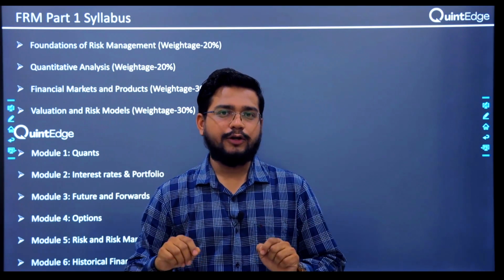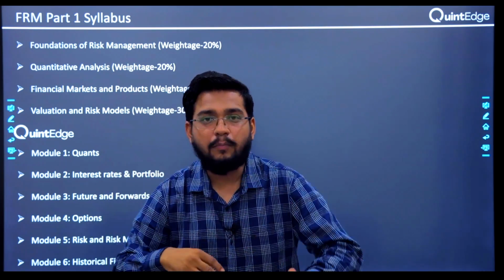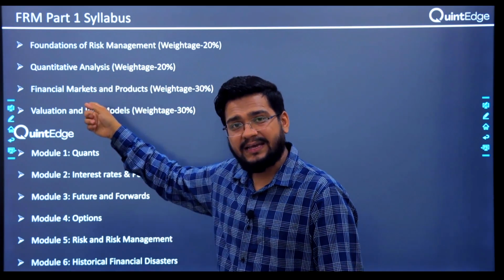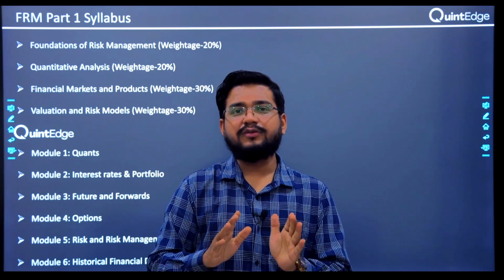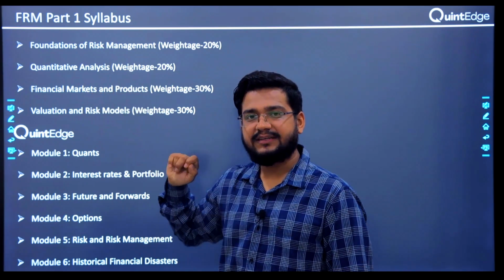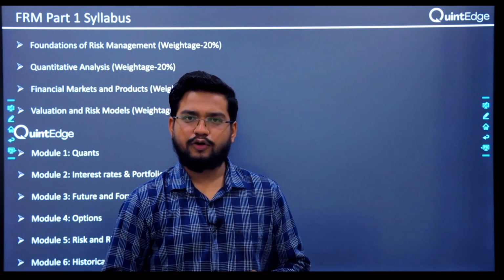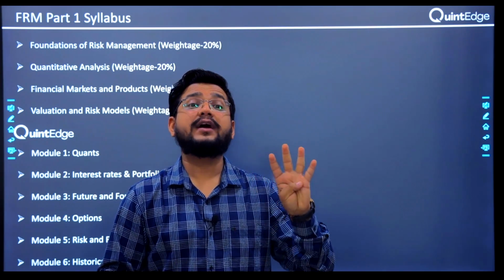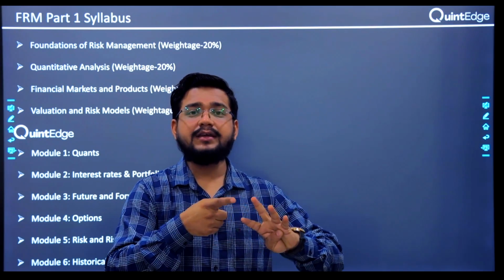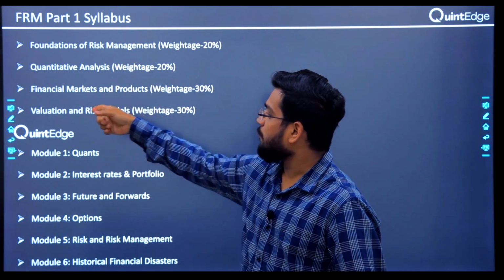So the goal of this module is, in case you see some output of some model, will you be able to analyze it, and will you be able to interpret and apply it in real life? If you can do that, the goal of this subject is achieved. Weightage is around 20%. Then you have financial markets and products. Weightage is around 30%. Financial markets, broadly there are four kinds: equity, fixed income, commodities and derivatives. It is covered over here.